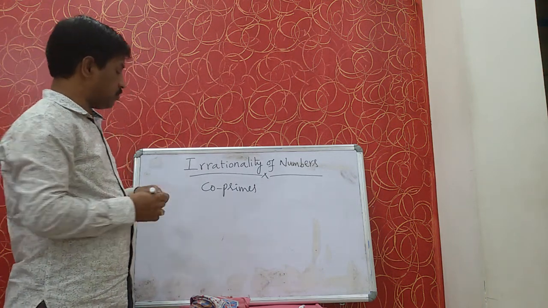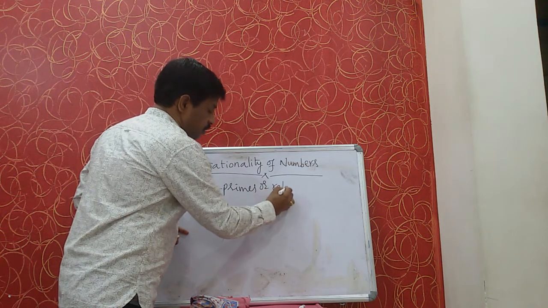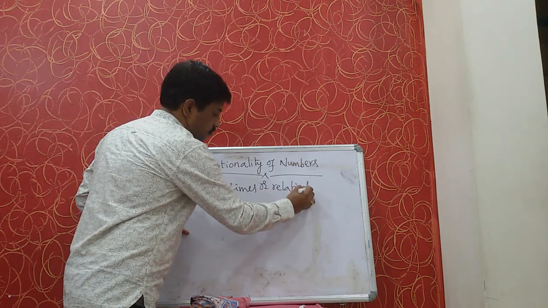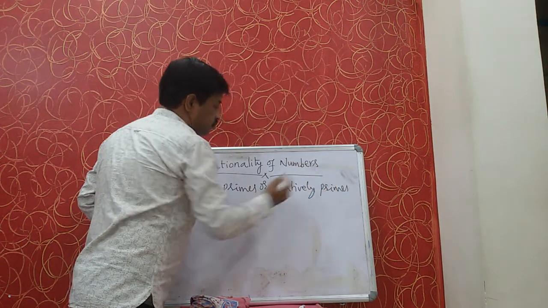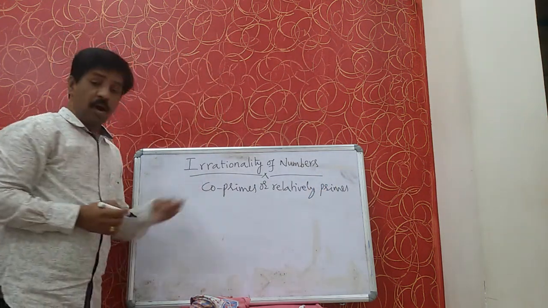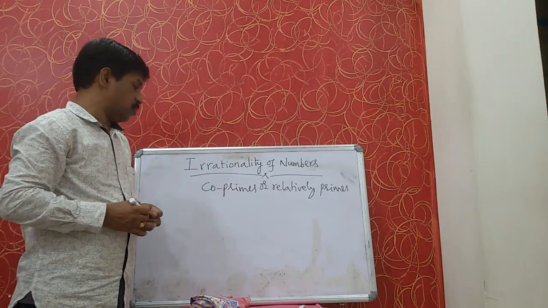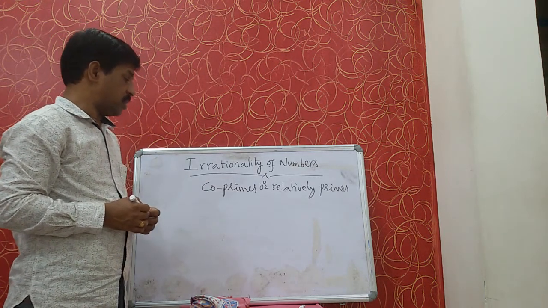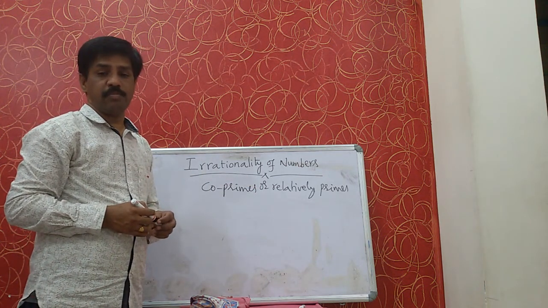So, what are coprimes? Coprimes are also called relatively primes. First thing you have to remember: coprimes or relatively primes need not be prime numbers.